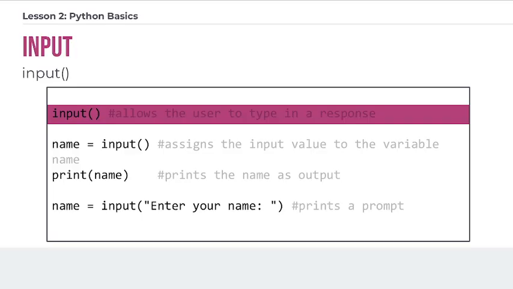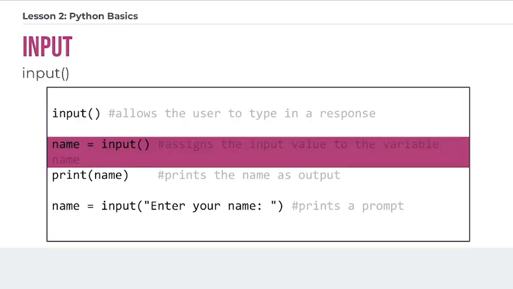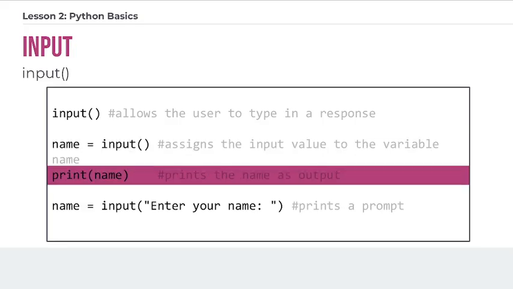and they get to type in information. In this next example here, this is how you would actually assign the value that the person inputs into a variable called name, right? So you have input parentheses, that's calling the method, but then you're using this equal sign, the assignment operator, to save whatever value is input by the person typing into this variable name, and then you could print out their name. You're going to have a chance to try this in your coding activity.